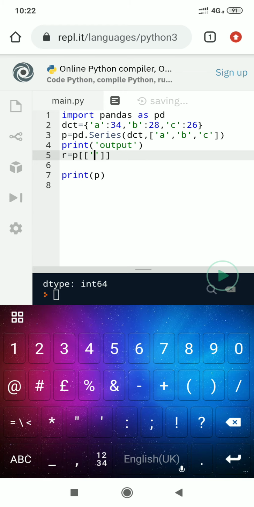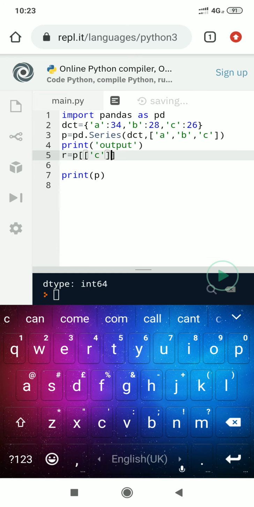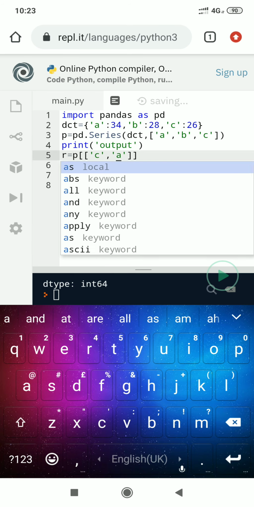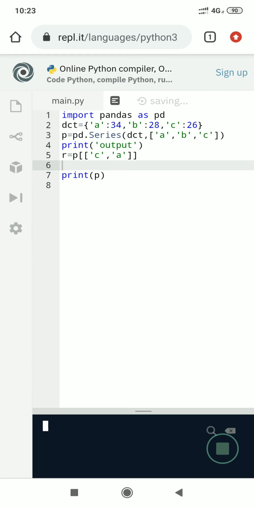Here I want to extract first index, first label position C, then next label A. So it will return value without order. Now I execute the program. C, A, 34, B and C.